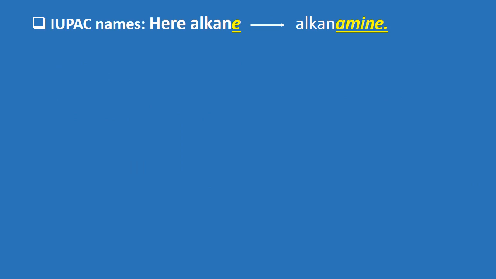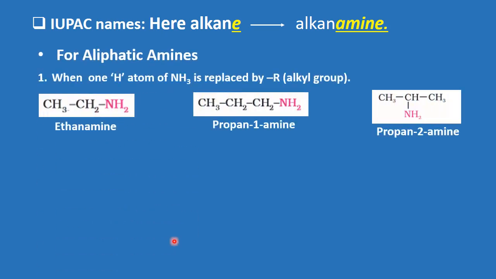Now let's see how to name them in terms of IUPAC nomenclature. According to IUPAC nomenclature, the E of alkane is replaced by amine, hence it is known as alkanamine. For aliphatic amines, if one hydrogen atom of ammonia is replaced by an alkyl group, the same example we have seen in common names where it was known as ethylamine, now it is known as ethanamine, where the E of alkane is replaced by amine. So the name of the given compound is ethanamine.